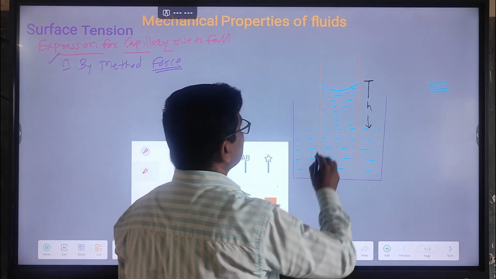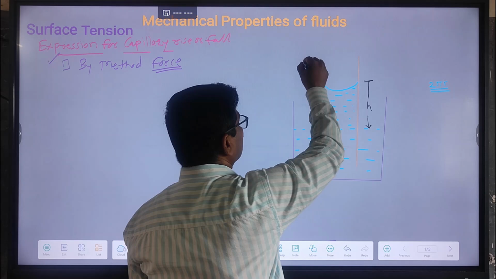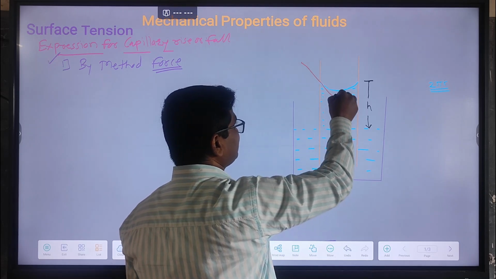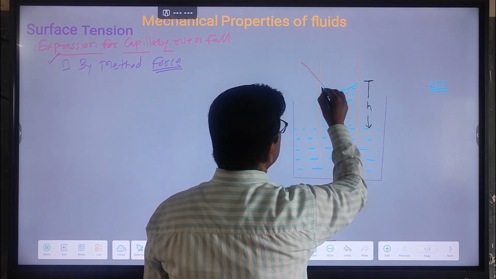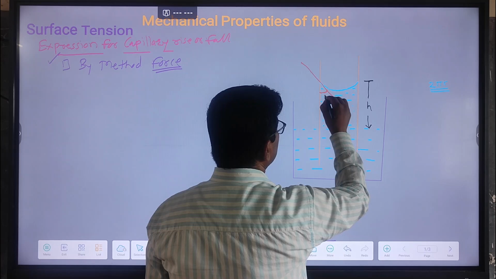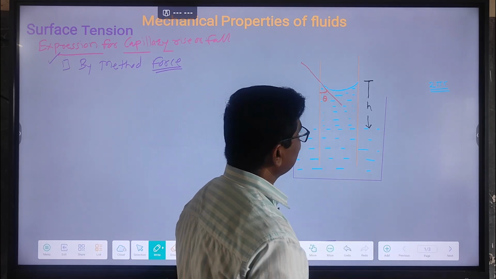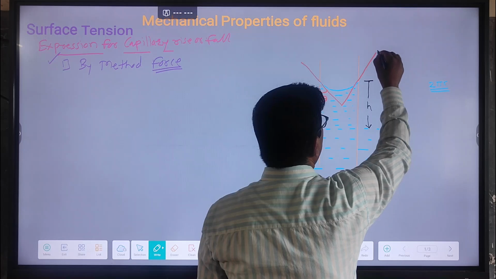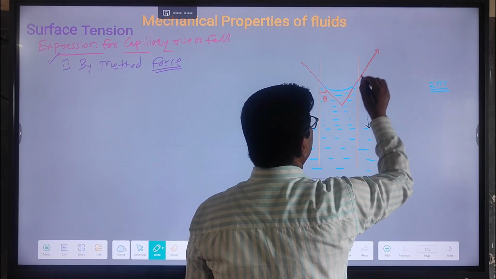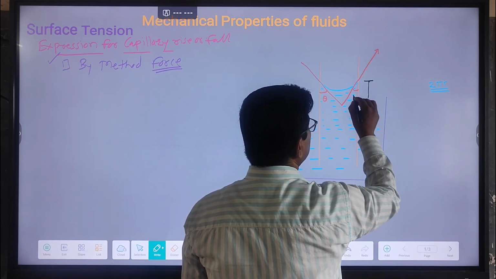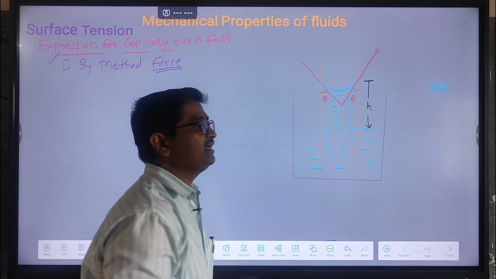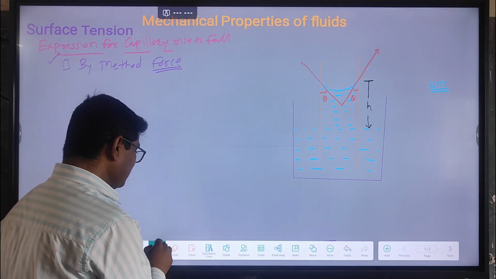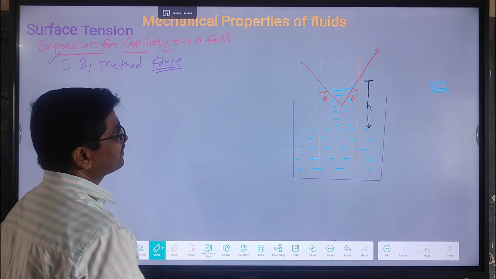Now we can draw the tangent. We are trying to draw the tangent at the point of contact. Such a tangent makes an angle inside the liquid, that is the angle of contact. Now this tangent is also drawn here. This is also theta. Get it clear?